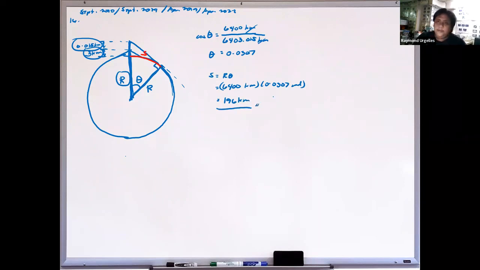Okay, so therefore, this is letter C. Any questions on number 16? Number 17 came out in September 2014, then it was repeated in September 2017, and then again in April 2022.